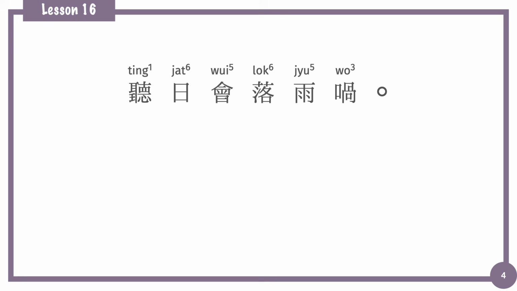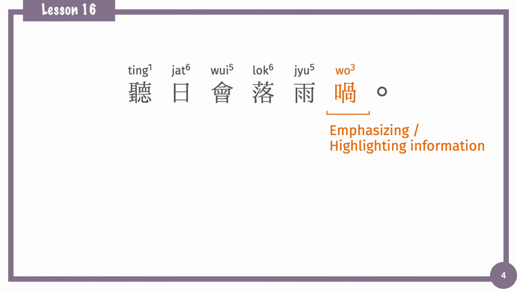Now we're going to talk about the last sample sentence of the day. 聽日會落雨喎. In this sentence, we will talk about the sentence final particle 喎. Because it's a sentence final particle, of course it's a tone word to help us express the tone. Its function is to emphasize or to remind of the information given in the sentence.